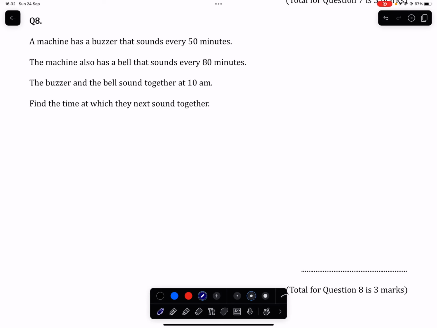Question 8. A machine has a buzzer that sounds every 50 minutes. It also has a bell that sounds every 80 minutes, and we're told that at 10 a.m. both buzzer and bell sound together. The question is asking us, find the time at which they next sound together. So this is an applied LCM problem, lowest common multiple.